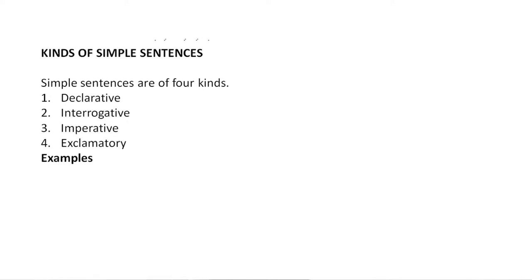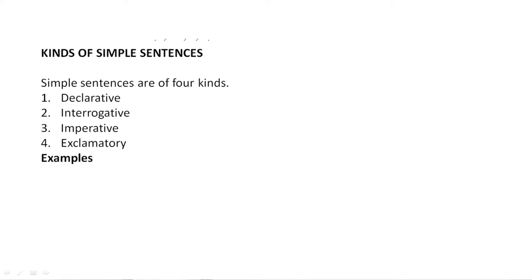Generally, I have already told you that simple sentences are of 4 kinds. So, what are they? Number 1 is declarative. Number 2 is interrogative. Number 3 is imperative. And number 4 is exclamatory. These are the different kinds of simple sentences.